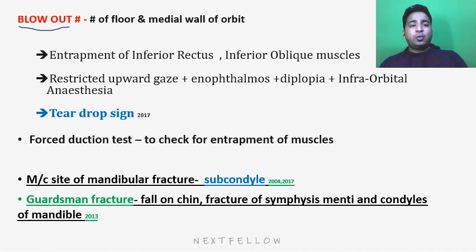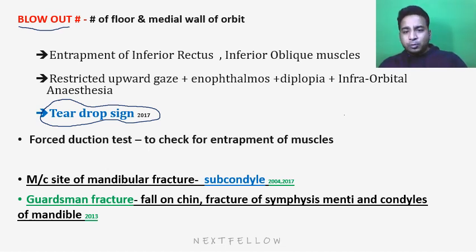Okay. So what will be the clinical features? There will be restricted upward gaze because the inferior muscles got entrapped. There will be enophthalmos. The eye will go a little bit inside because of the fracture. There may be diplopia, and there may be infraorbital nerve injury leading to infraorbital region anesthesia. And one of the signs which is seen here is the teardrop sign. It is usually seen in X-rays or CT scan.